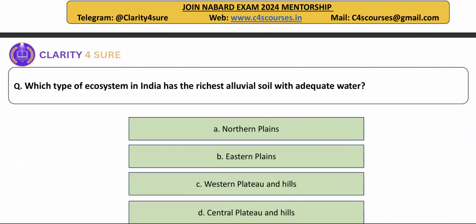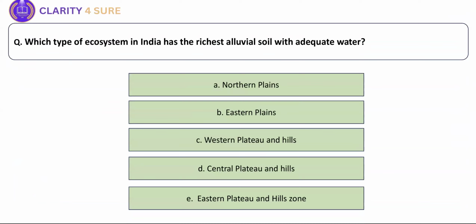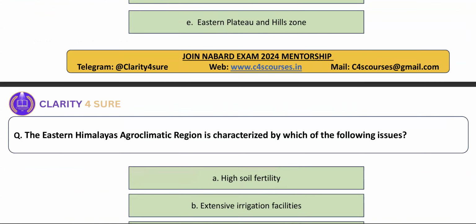Then, which type of ecosystem in India has the richest alluvial soil with adequate water? The concept of alluvial soil is coming here. See, alluvial soil with adequate water, northern plains. Very good. This is the feature of the northern plains only.